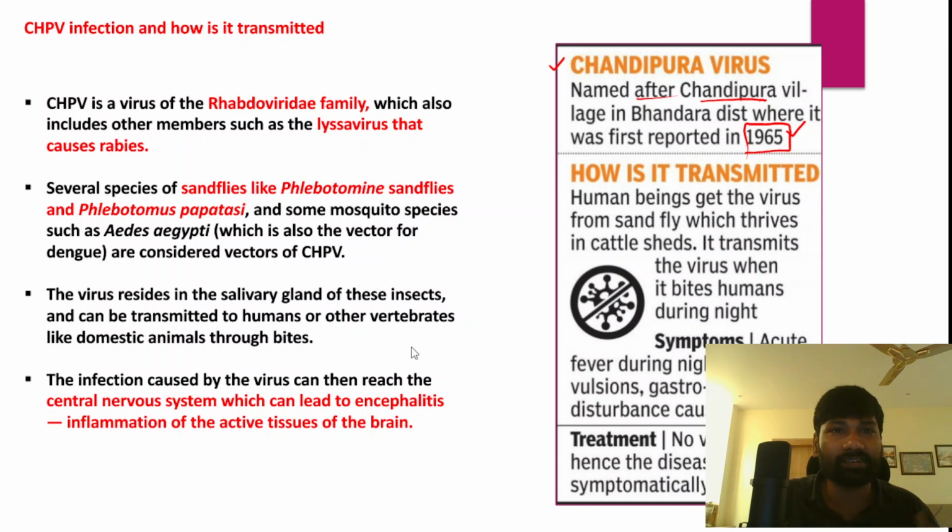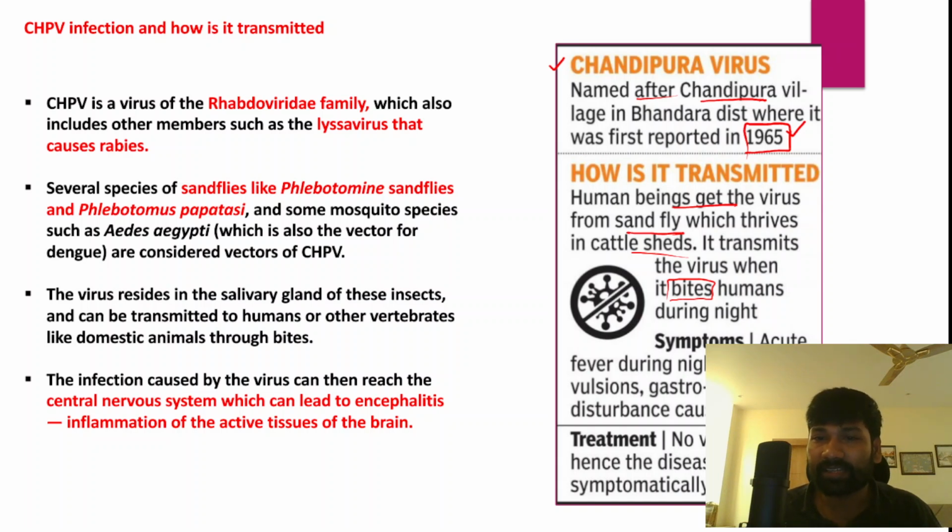So how is it transmitted? It is actually transmitted through a number of hosts. For example, human beings get the virus from the sand fly, which thrives in cattle sheds, right? It transmits the virus when these flies bite human beings during the night time. And when we talk about the treatment of this Chandipura viral disease, there is no vaccine available for this particular disease.